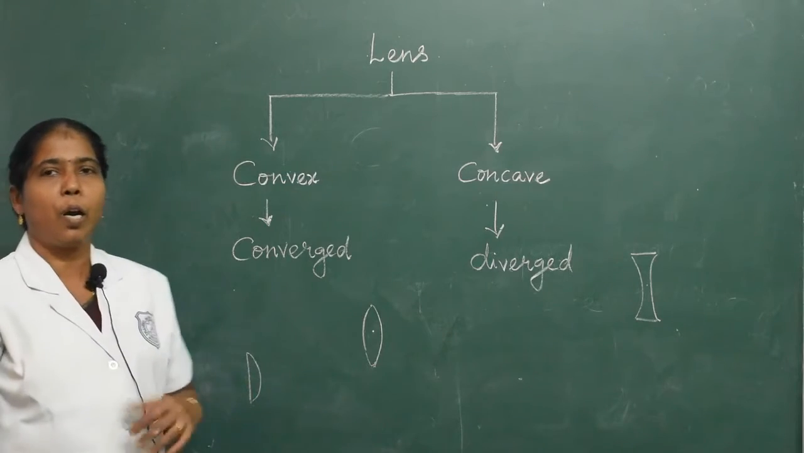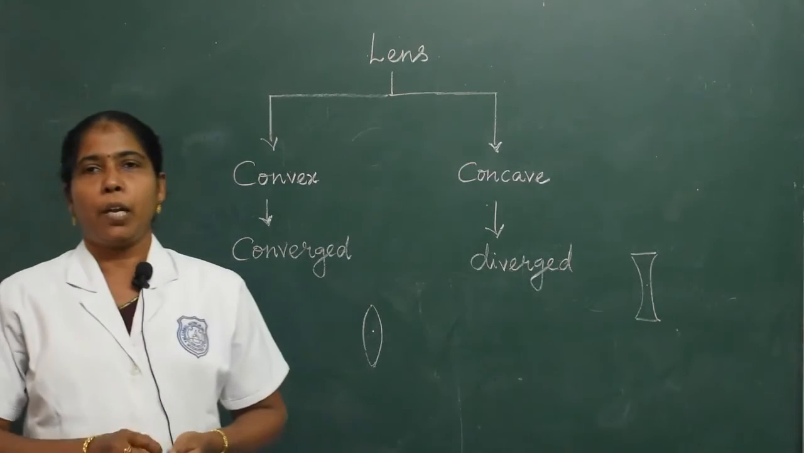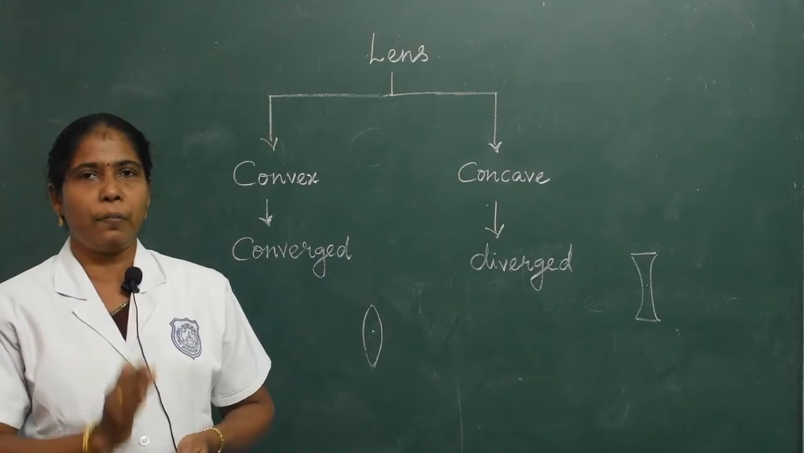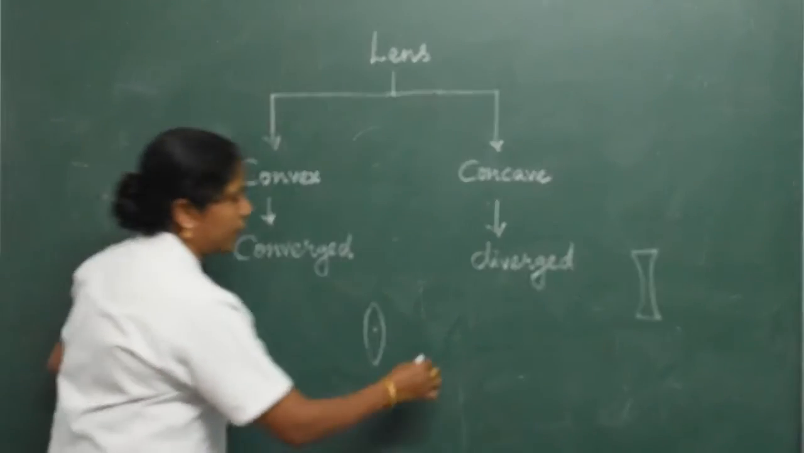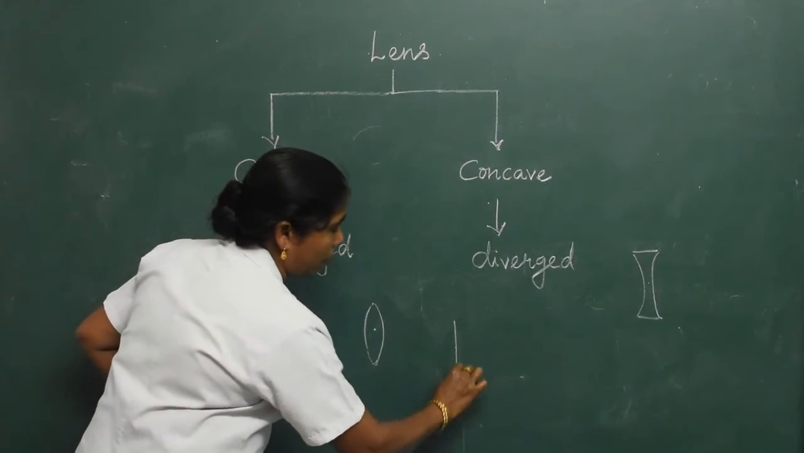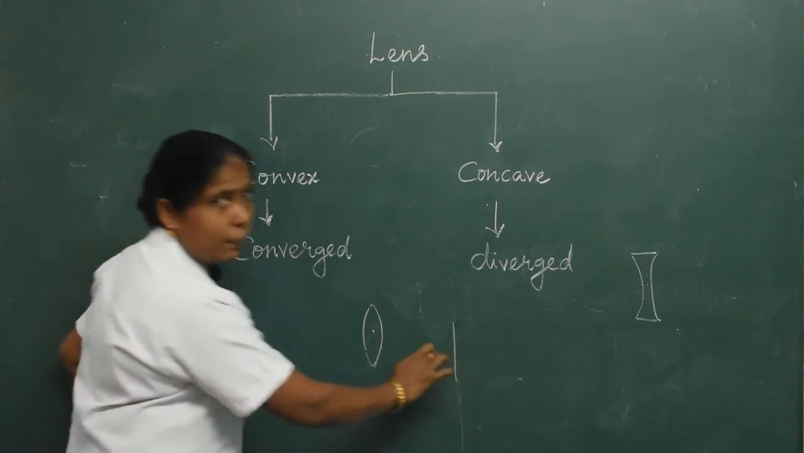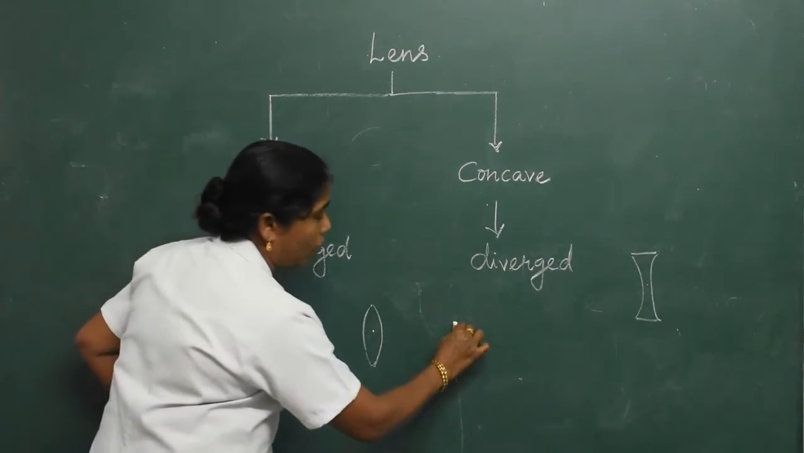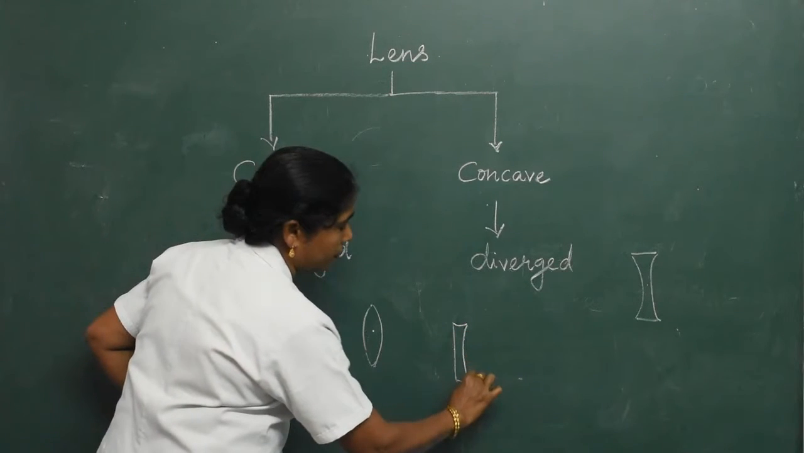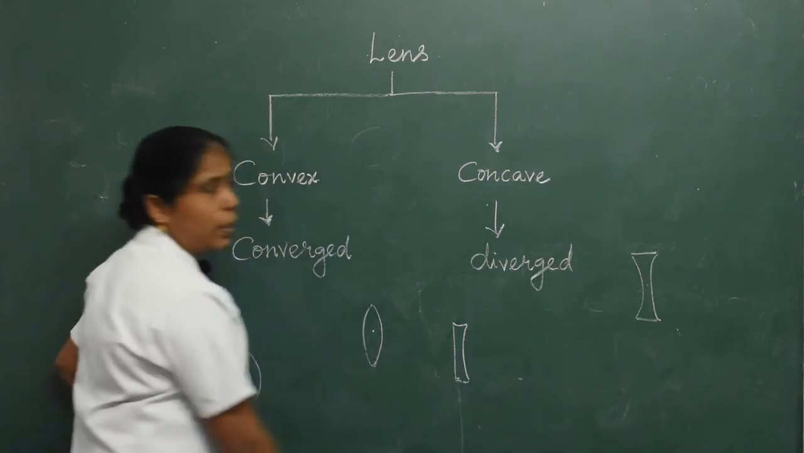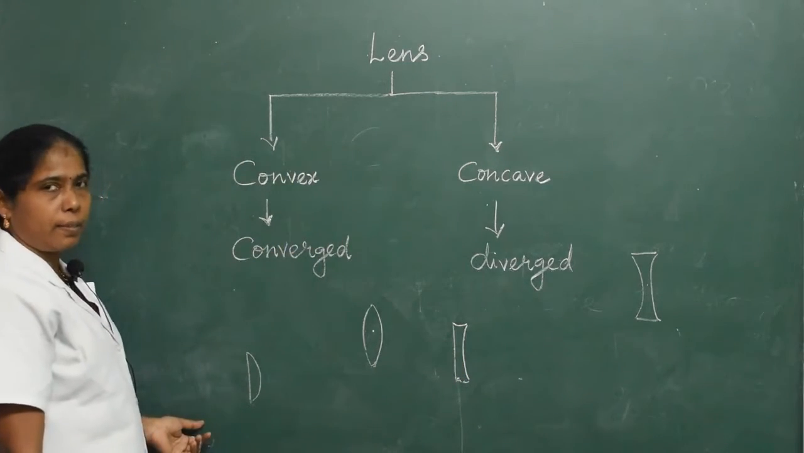Next, plano-concave lens. Plano-concave lens means one of the faces of a biconcave lens is plane. One face is plane of the biconcave lens. This is called a plano-concave lens.